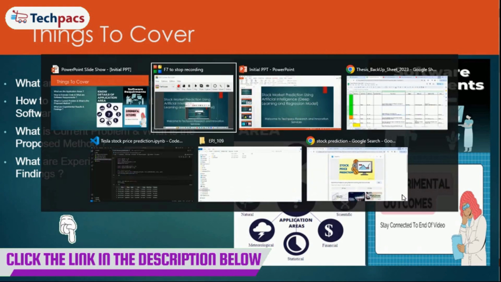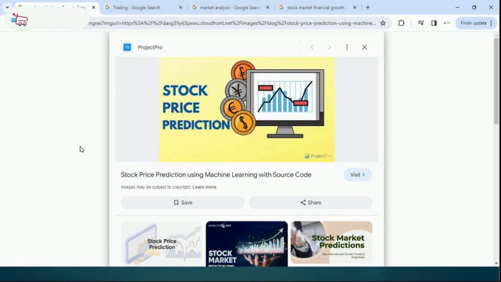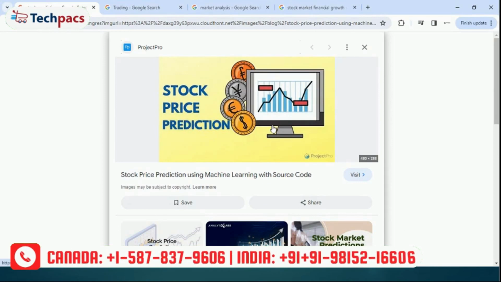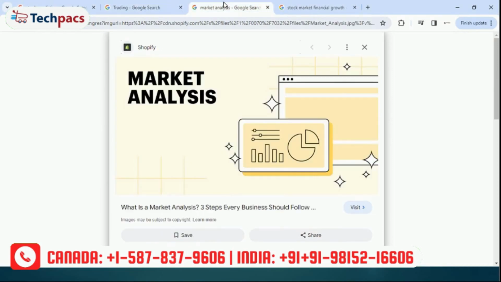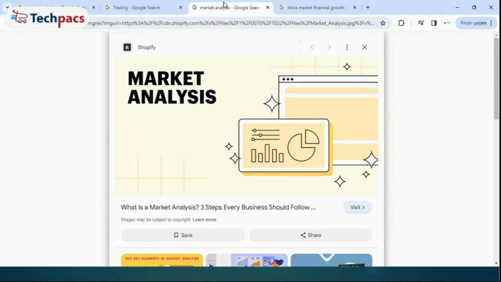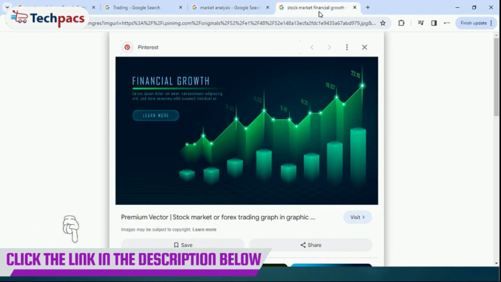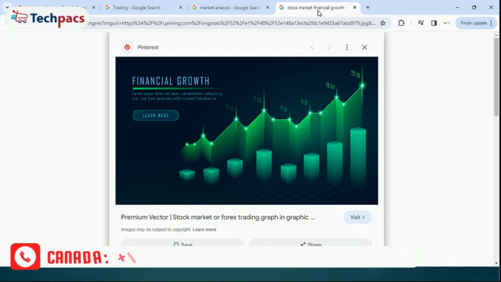For the application area, stock prediction is useful in many domains. As you can see, I just searched Google. So here you can see stock market prediction, where the stocks can be predicted in order to get financial growth, for trading, for currency and forex trading, for market analysis even, whether the market is going down or up, whether we have to invest or not, for financial investment, and obviously for financial growth, in order to understand how the stocks of a particular company or industry will rise or drop.